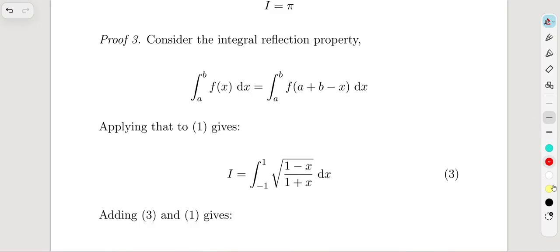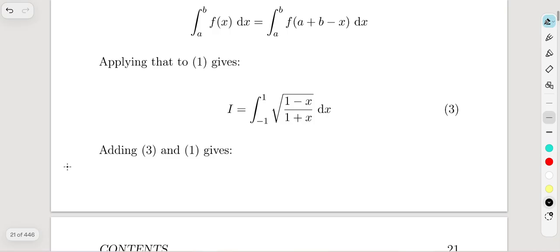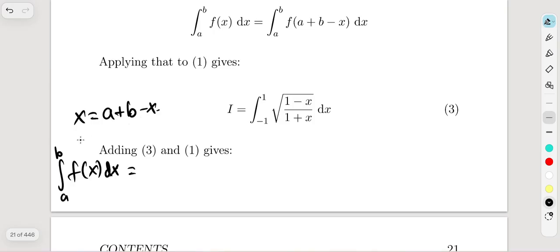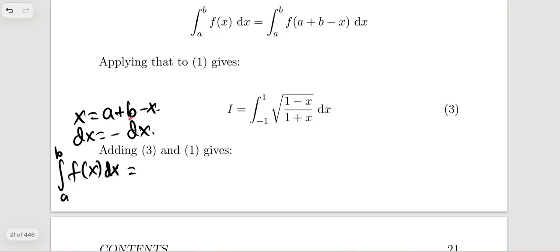I think I should use black color instead. I need some space. Okay, so basically, we have the integral from a to b of f of x dx. I don't want to just write x instead; I'm happy with that x. So we can replace x with a plus b minus x. Let's just try this out. Okay, and we have dx as minus dx, right? If we talk about the derivative with respect to x only, because a and b are constants.